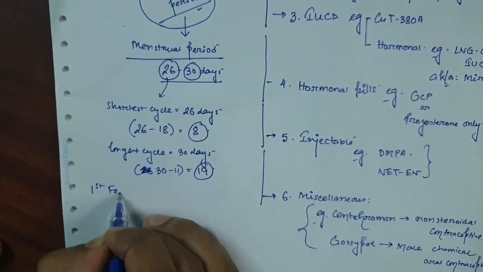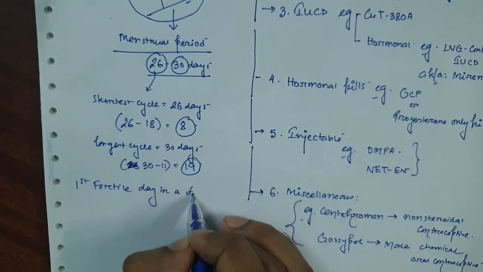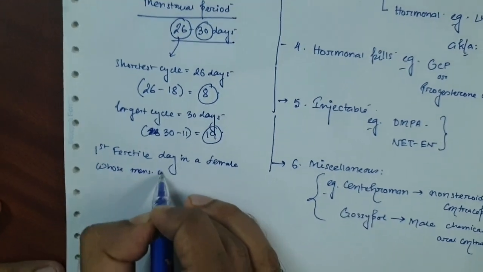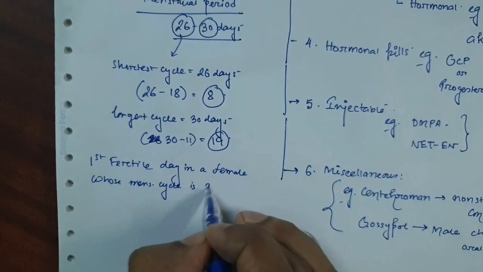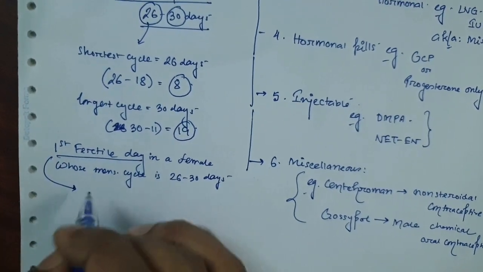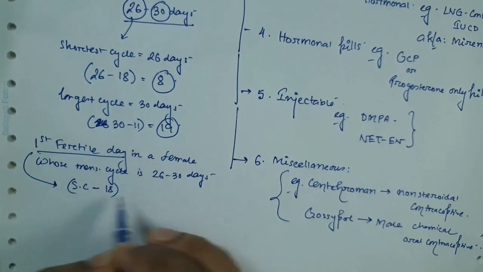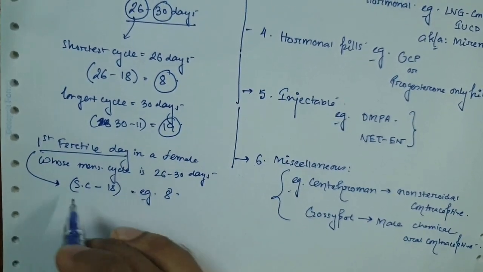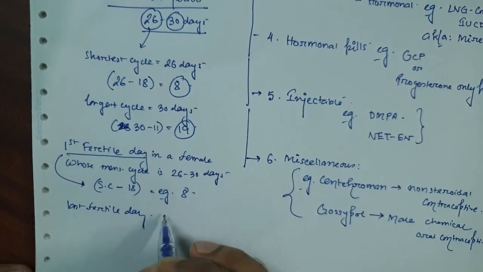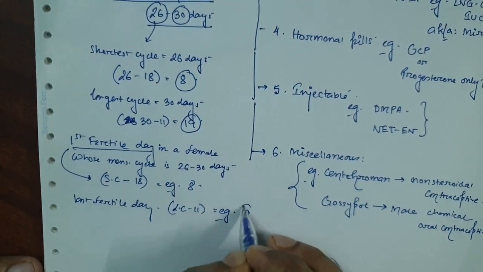The first fertile day in a female whose menstrual cycle is 26 to 30 days is the shortest cycle days minus 18. So here the example is 8. And the last fertile day is the longest cycle minus 11. So here we got the example of 19.